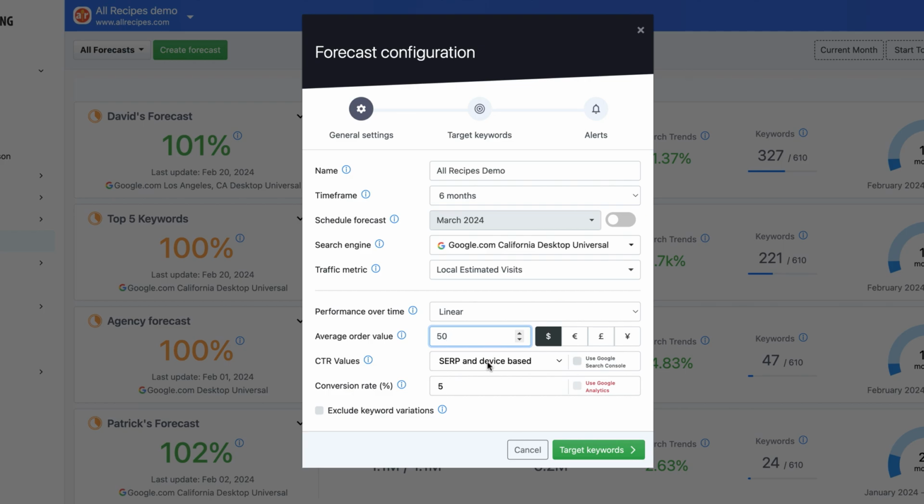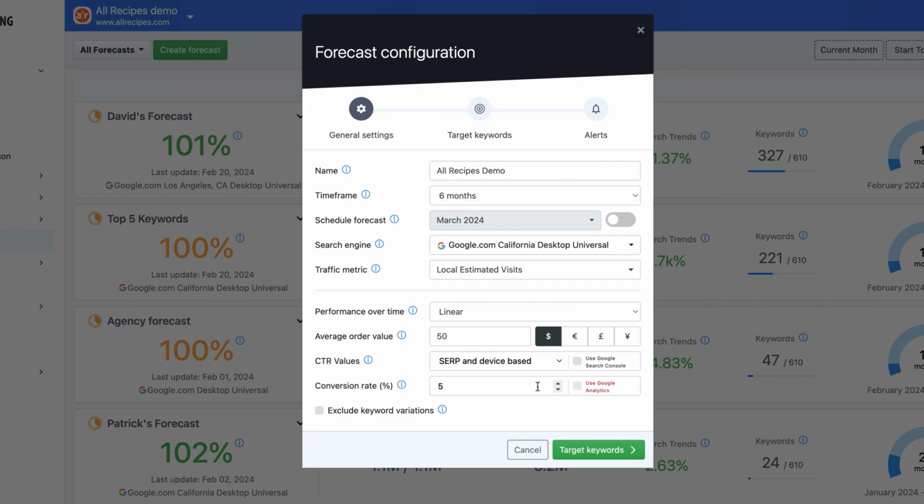Now let's talk about the CTR curve. This tells you the percentage of users that click on each ranking position. The default uses a CTR curve based on device, such as desktop or mobile, and on any features that appear in the search results, like featured snippet, people also ask, and others. The other options are to choose a global CTR curve that does not take into account any features, or enter your own custom values. If you have your AWR project synced with Google Search Console, you can get a more accurate CTR curve for your website by clicking this option.